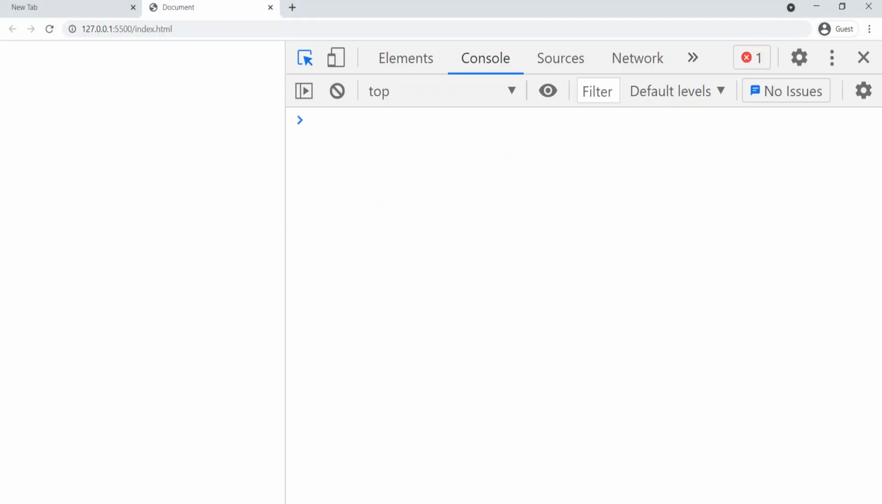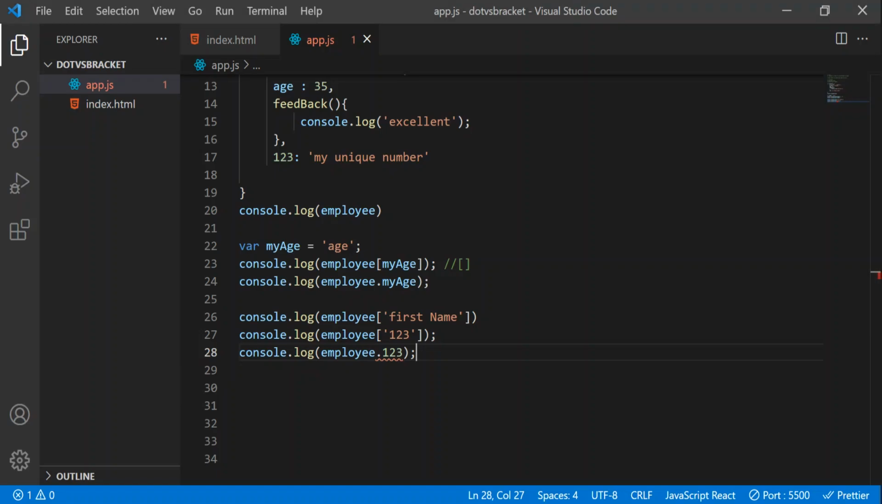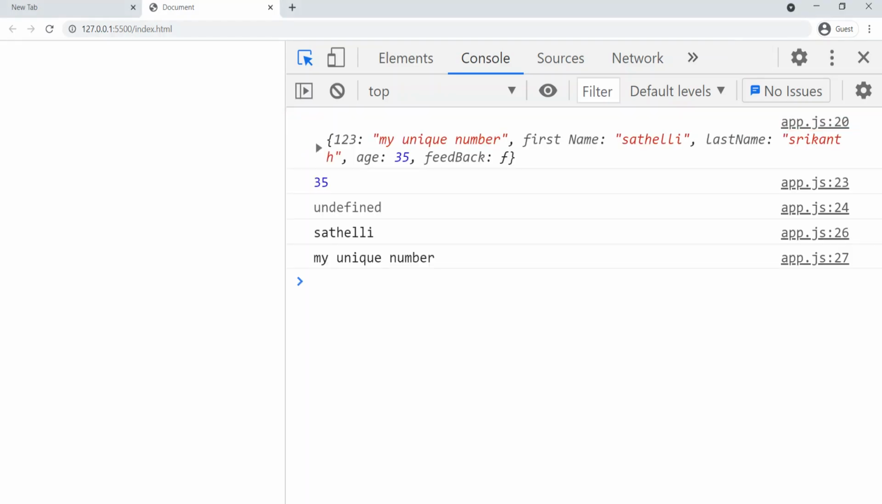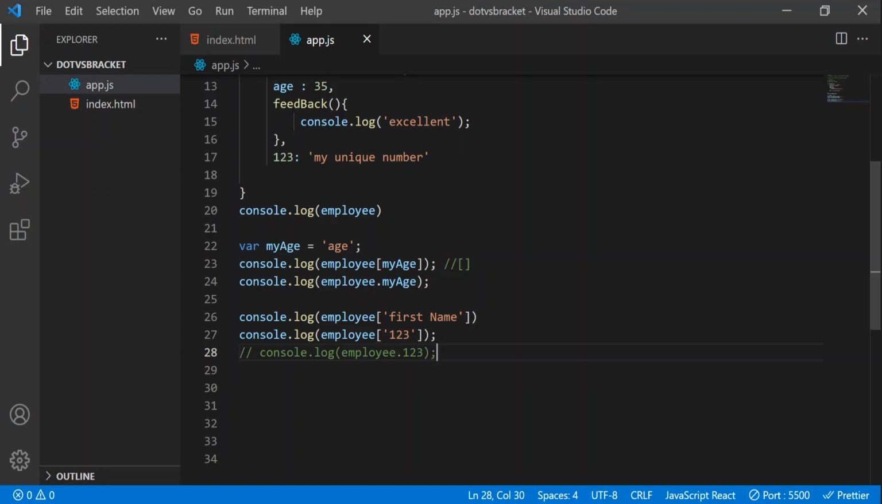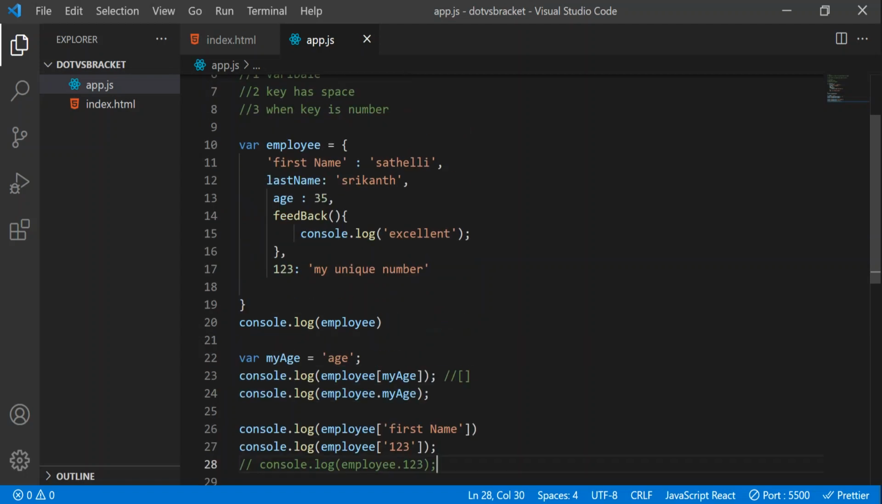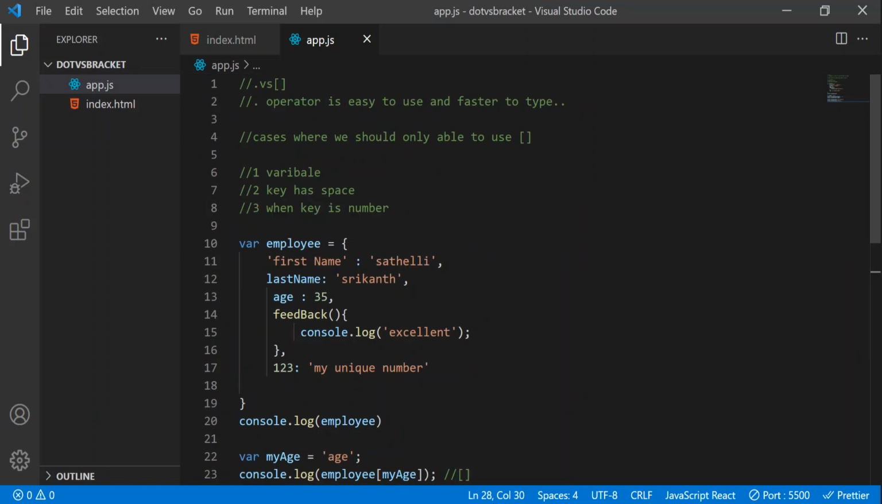Let's open. You can see uncaught syntax error, missing argument list. Let's comment this out and see, now we got my unique number as output. So this is not possible with the dot operator, so that's why we got that syntax error. Okay, now these are the different cases where we can only use bracket notation. Except for these, you can always use the dot operator, that is easy and faster to type.